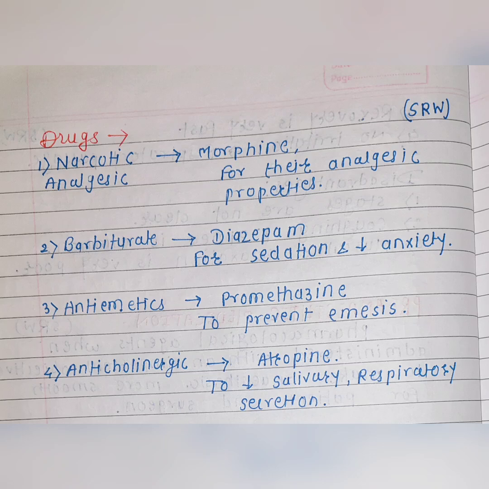Third one is antiemetic, for example promethazine to prevent emesis, and anticholinergic drugs, for example atropine to decrease the salivary and respiratory secretions. These are the drugs which are used as pre-anesthetic medication to make the anesthesia more smooth for the patient and the surgeon.